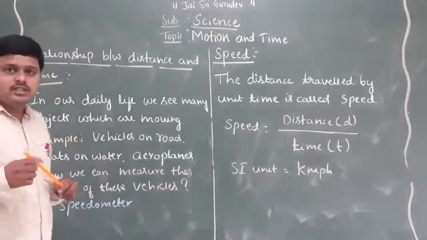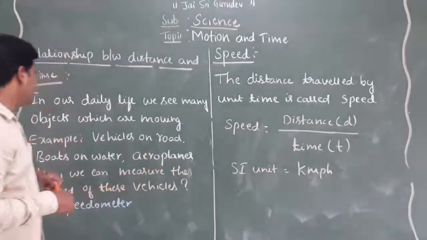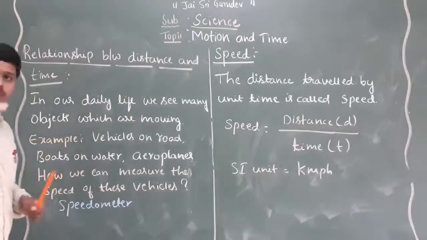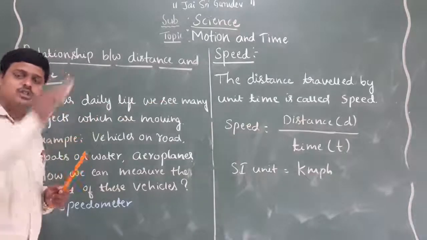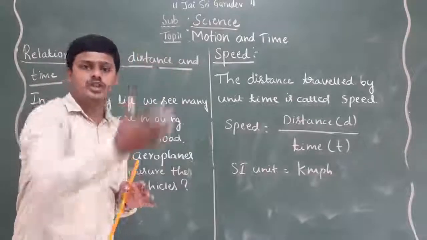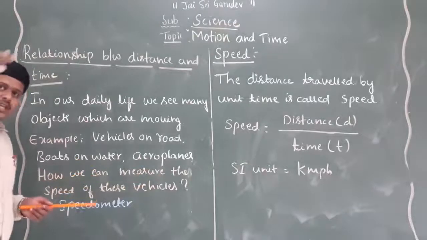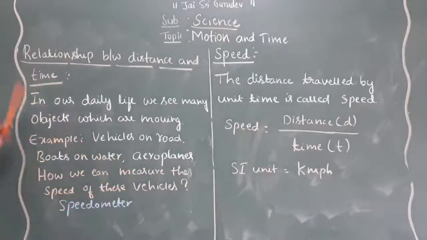Dear children, before going to know that, I will ask a few questions. In our day-to-day life, we see many objects which are moving. For example, moving vehicles on the road, boats moving on the water, and aeroplanes flying in the sky. These are all good examples of moving objects.